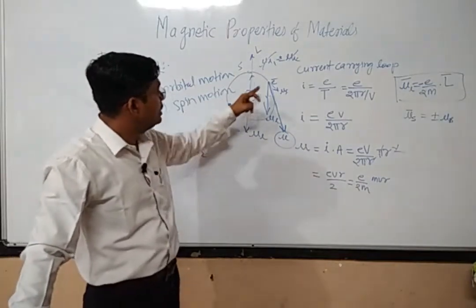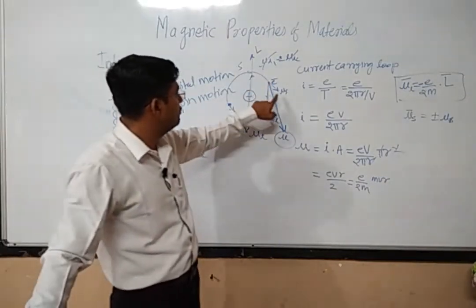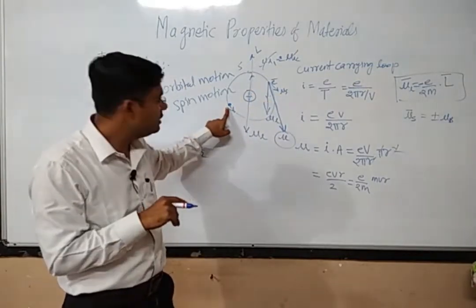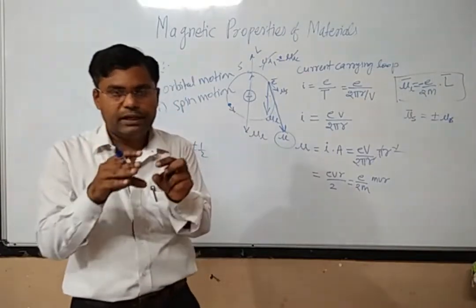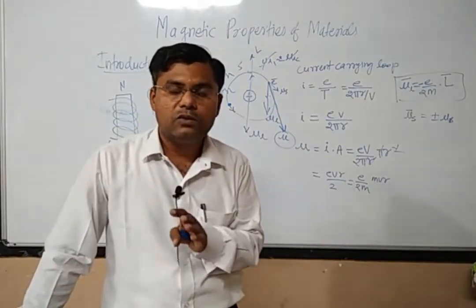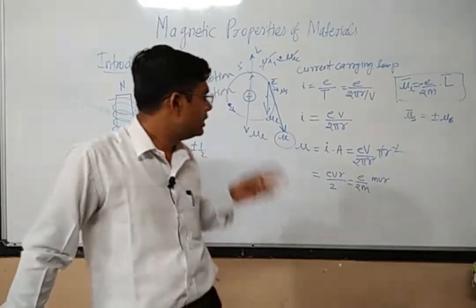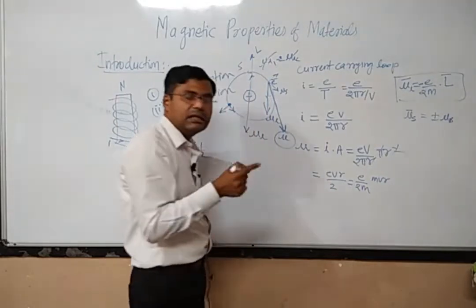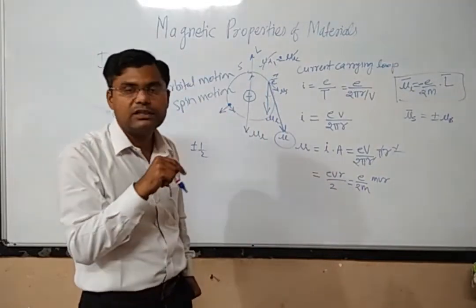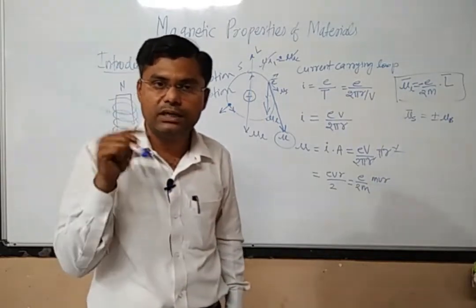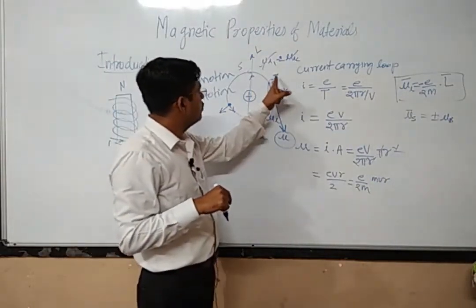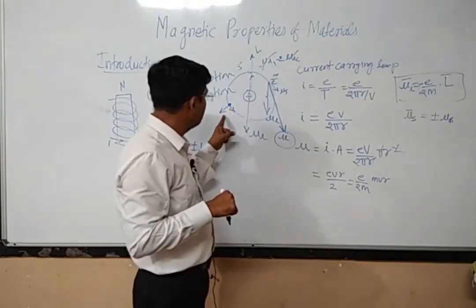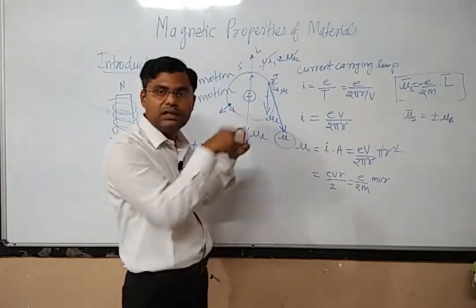And since there are two electrons, what about spin? This electron will have a spin magnetic moment mu s, and this electron will also have a spin magnetic moment, right? But we know that in an orbit the two electrons cannot have the same set of 4 quantum numbers. It means that if one of the electrons is spinning in the upward direction, the other electron must be spinning in the downward direction. If one electron has spin up, the other must have spin down. So whatever magnetic moment is generated by this electron, its direction will be opposite to the magnetic moment generated by the other electron.